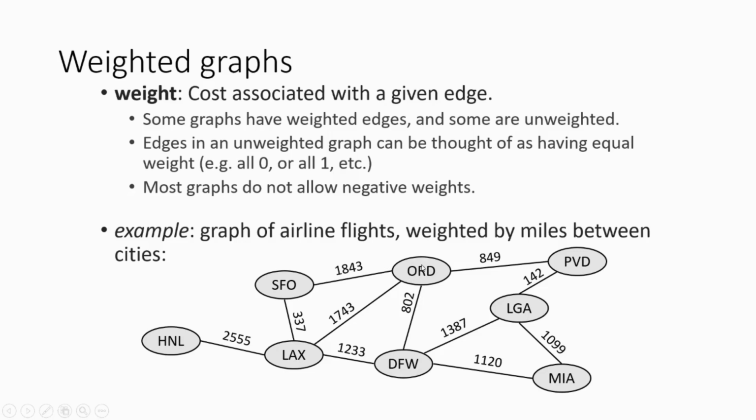It is one of the airline flight graphs. We can see here we have PVD, ORD, LAX, Las Vegas. We have some kinds of airline flights. So in 1890, it is a difference of 1843 miles away from ORD.